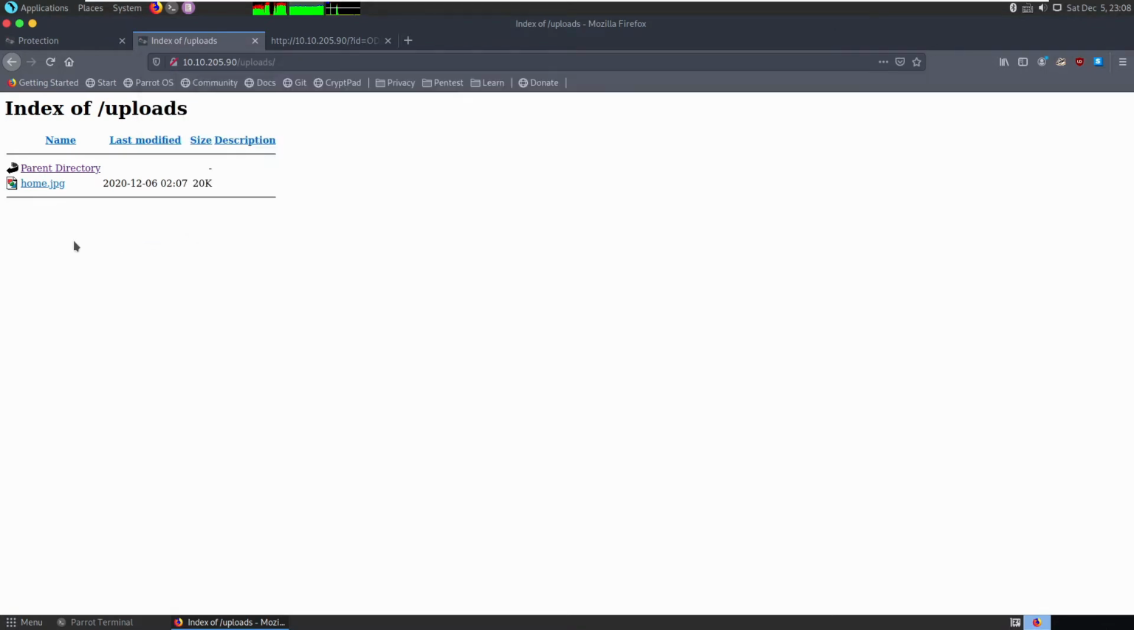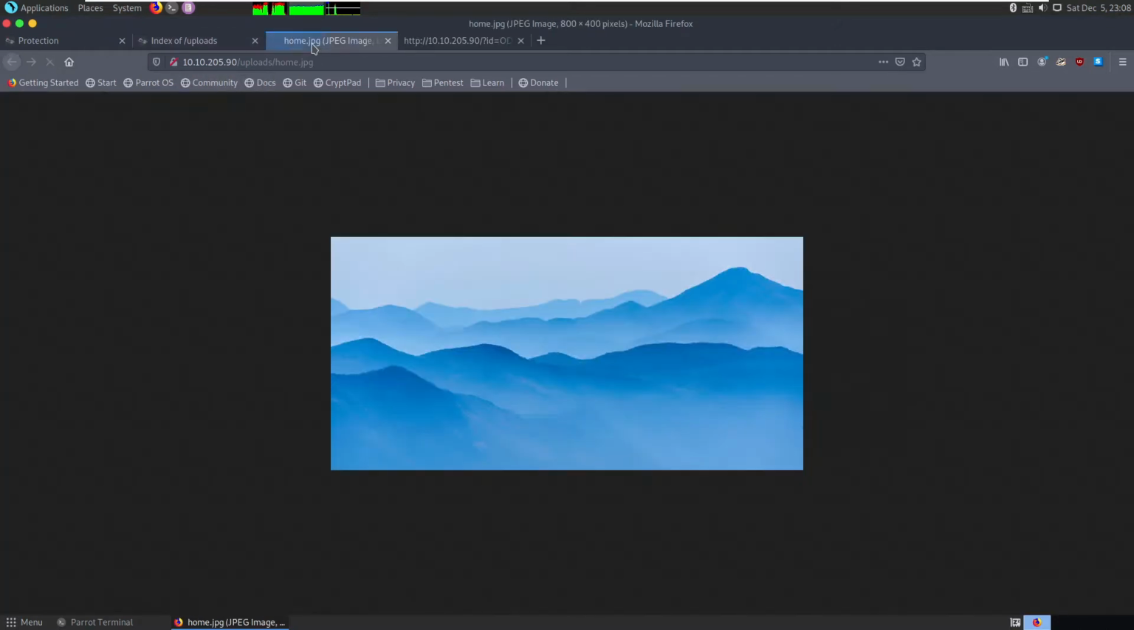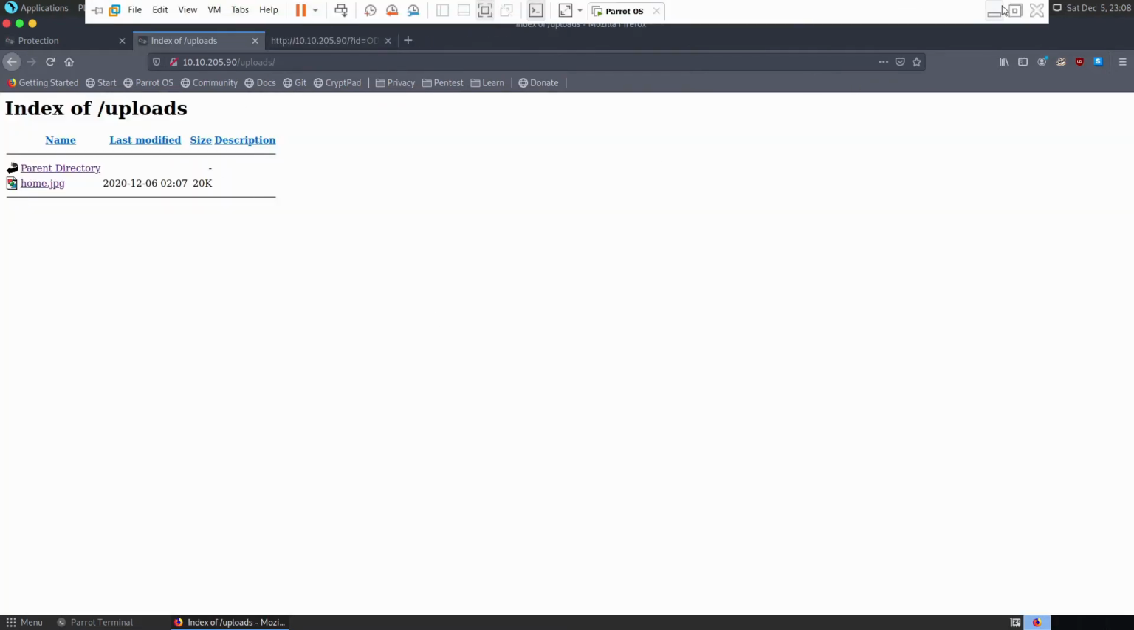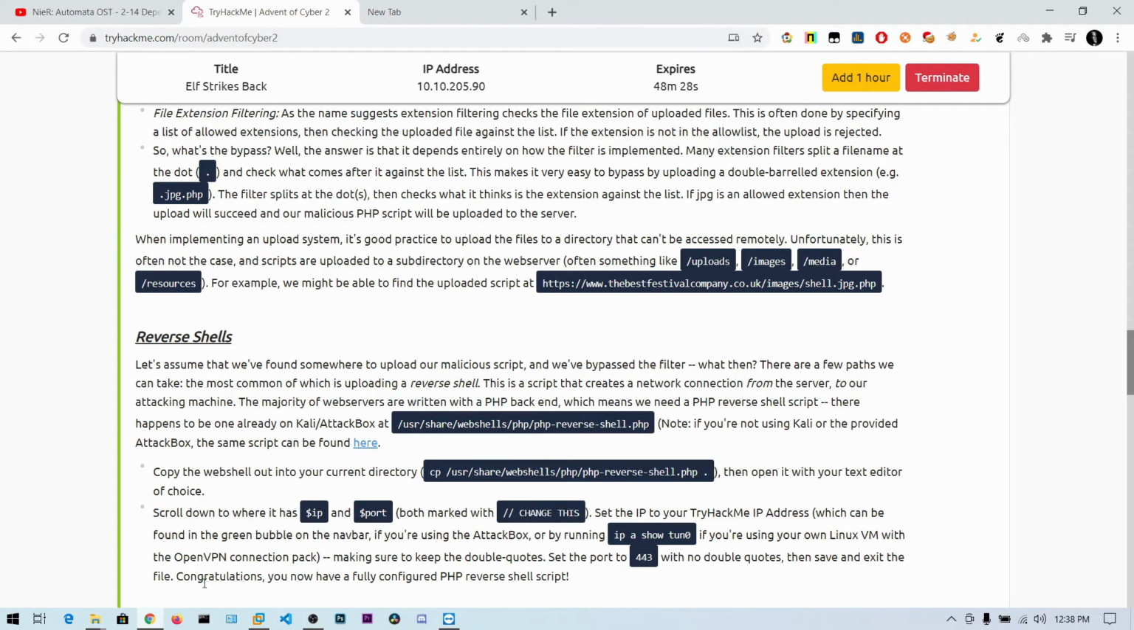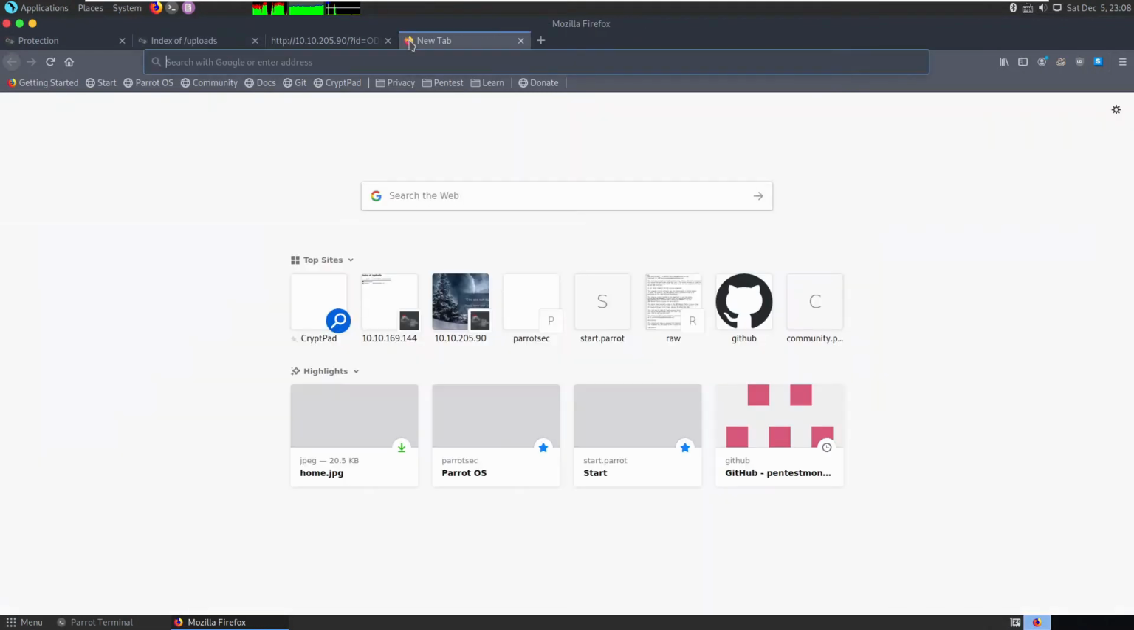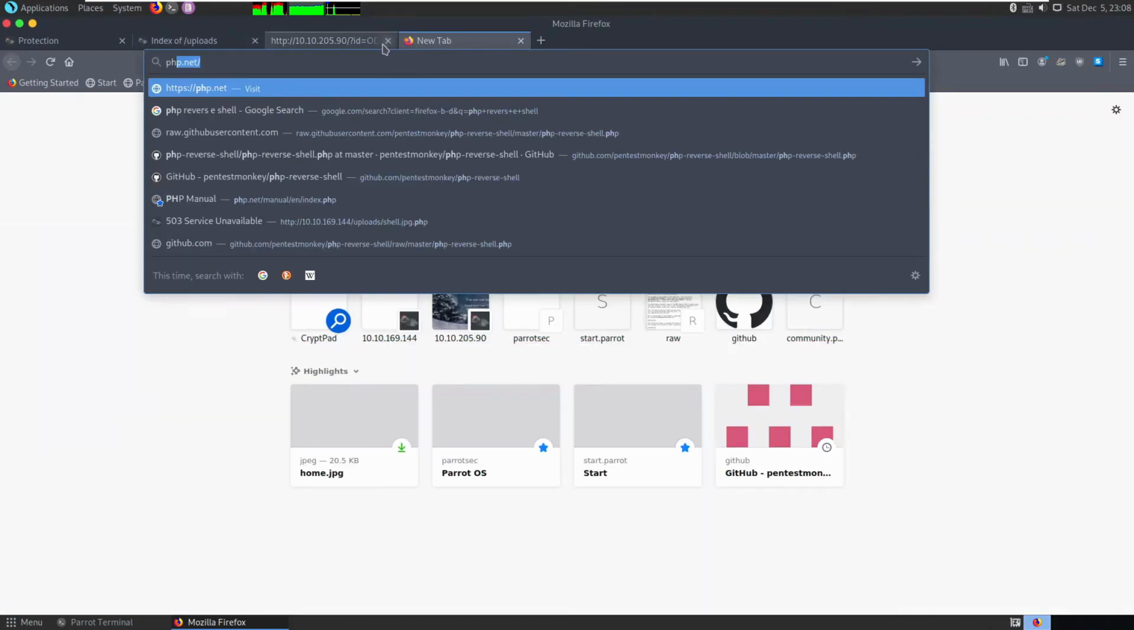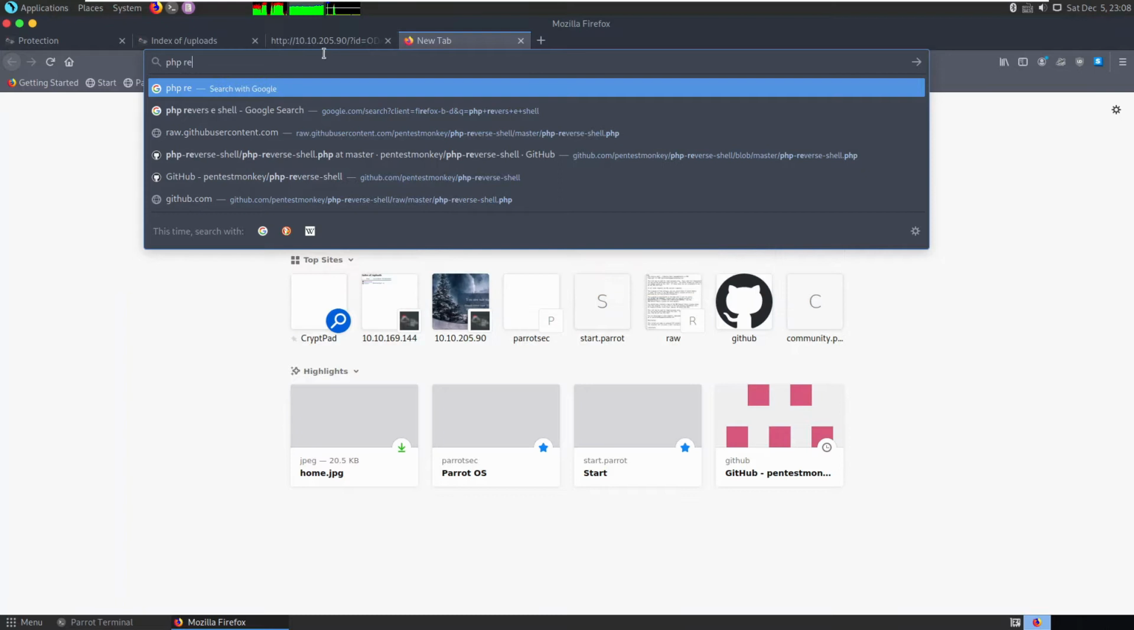It's in uploads. So the most common mistake is they will put these common names like uploads, media, resources, files, etc. So here is our home.jpg. Let's open this and we have this image. So that's fine. Now what we need to do is create the reverse shell. So let's say PHP reverse shell.